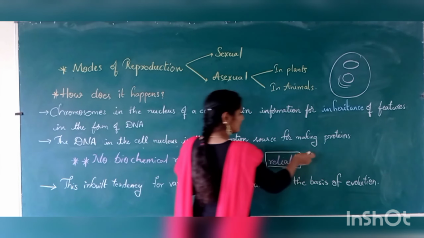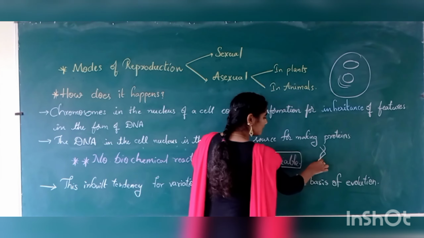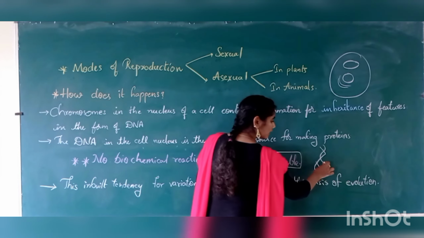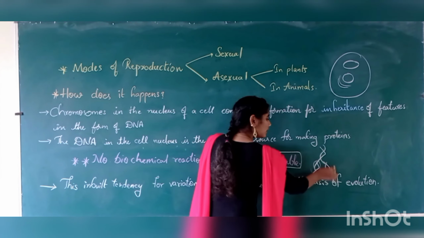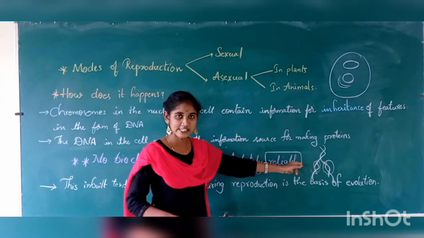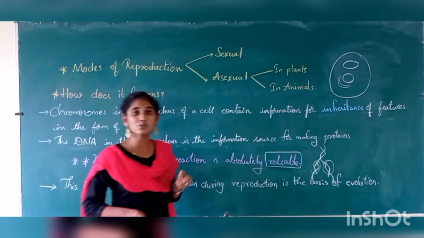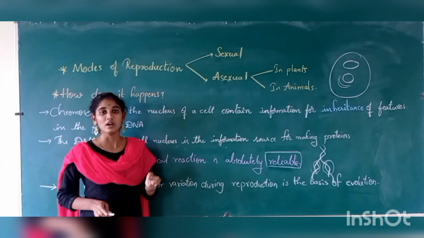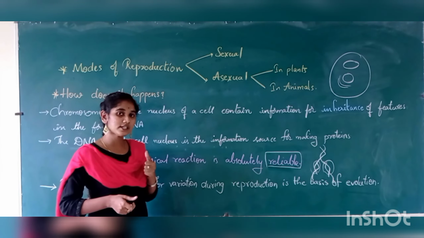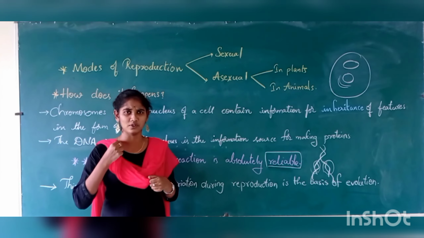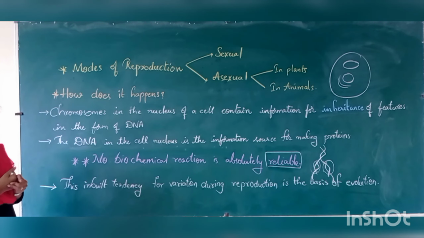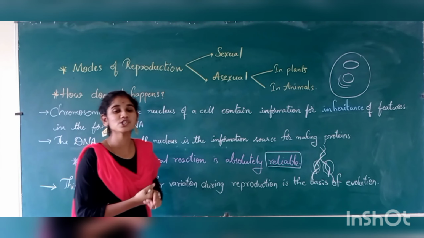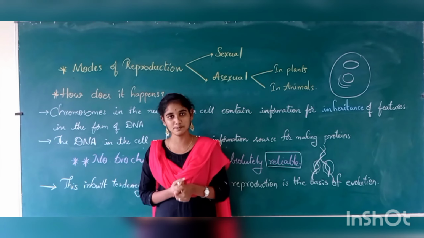The parent organism has the DNA, right? This DNA will make another copy, one here, one here. So it will replicate. Even though, it can't be exactly the same. Parent and daughter will not be the same. A slight difference will be there. This we call variation. So what is variation and how is it helpful? Yes, these variations are very helpful for the evolution of the species.